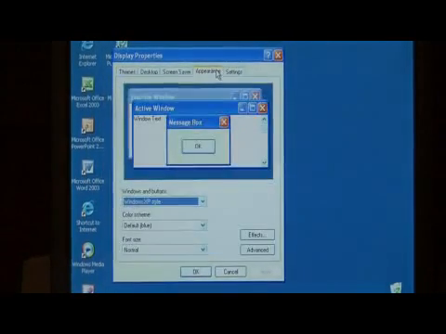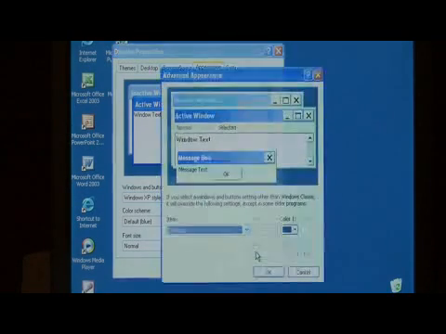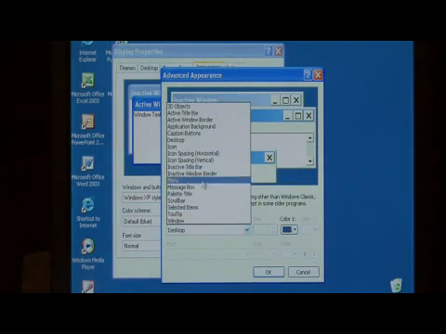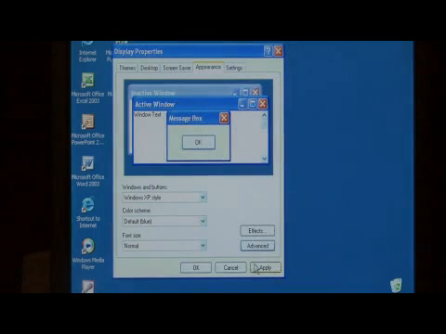Let's select our Appearance tab and click Advanced. Under Item, we want to select Icon. As you can see, we have a size field that we can increase. Let's make it 60 and press OK. Press Apply.